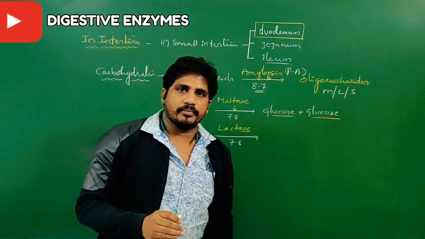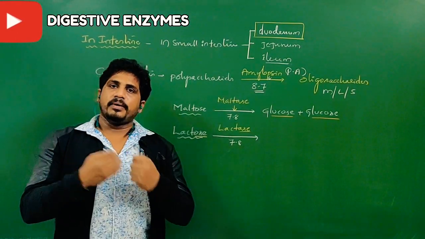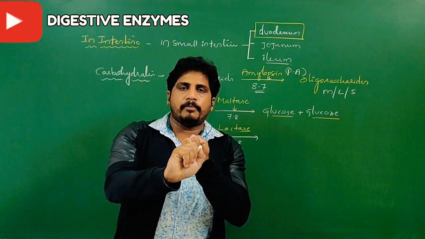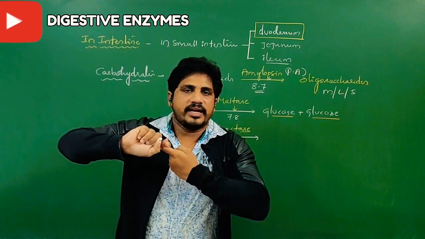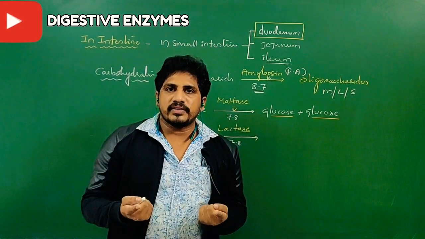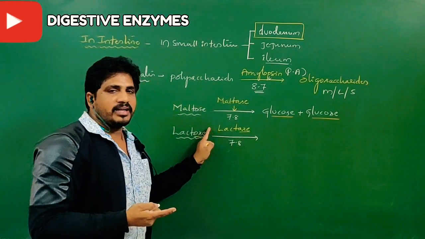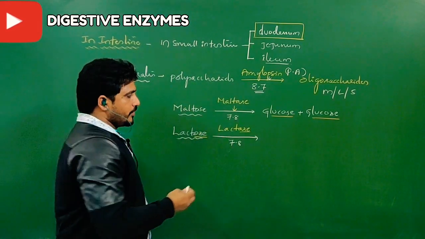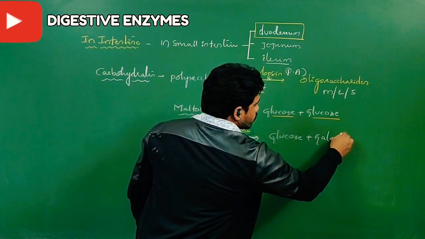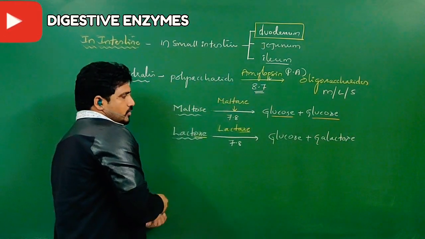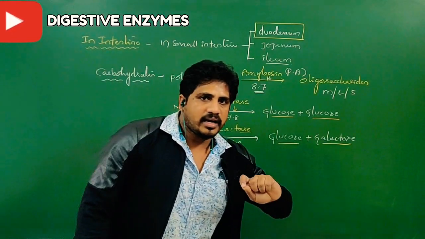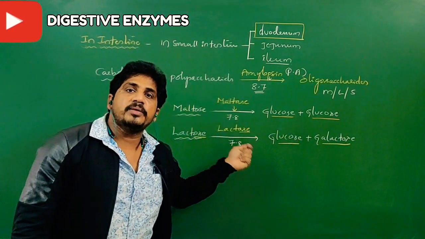Use your knowledge from biomolecules. Lactose is built by glucose and galactose. One glucose molecule and one galactose molecule bind together and form a glycosidic linkage; that structure is called lactose. If this glycosidic linkage is broken, then again glucose and galactose will come. The breaking is carried out by an enzyme called lactase here. So glucose plus galactose. Glucose and galactose are both monomers. Once they are monomers, they are ready to be absorbed and never undergo further reaction. Why? They are soluble in nature.